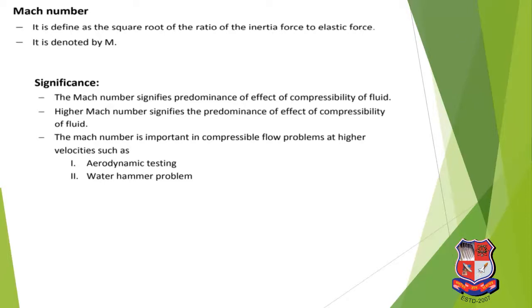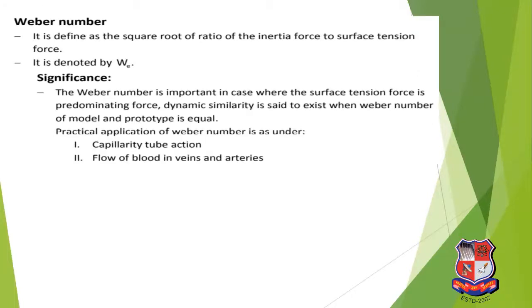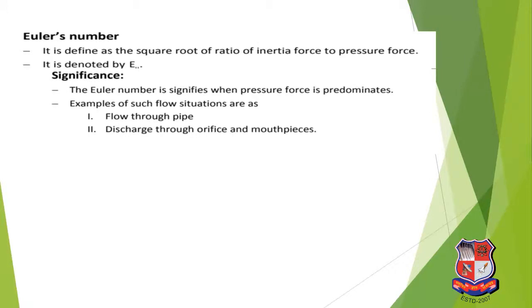And Mach number. It is defined as the square root of the ratio of inertia force to elastic force. It is denoted by M. Weber's number is defined as the square root of the ratio of inertia force to surface tension force. It is denoted by W suffix e. Then Euler's number, it is defined as the square root of the ratio of inertia force to pressure force. It is denoted as E.